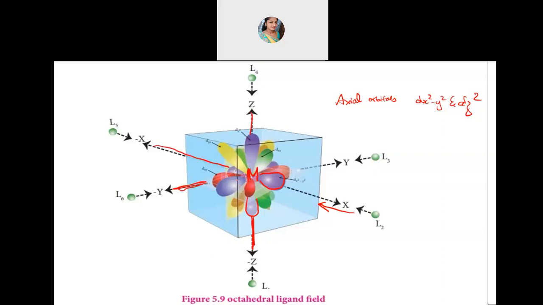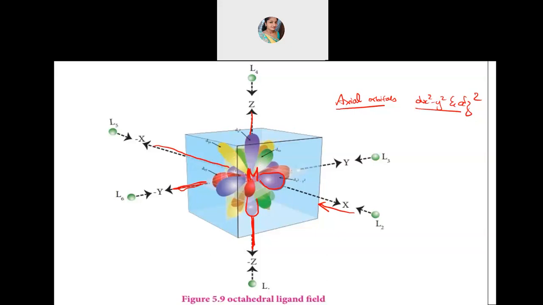Okay, these orbitals are exactly on the axis of the metal when you are drawing. You will find axial orbitals are the ones that come in alignment with the ligands, and the non-axial orbitals, the green one and the yellow one you are able to see here, are present in between. So they will come and touch the edges. Able to see this, they touch the edges of the cube.